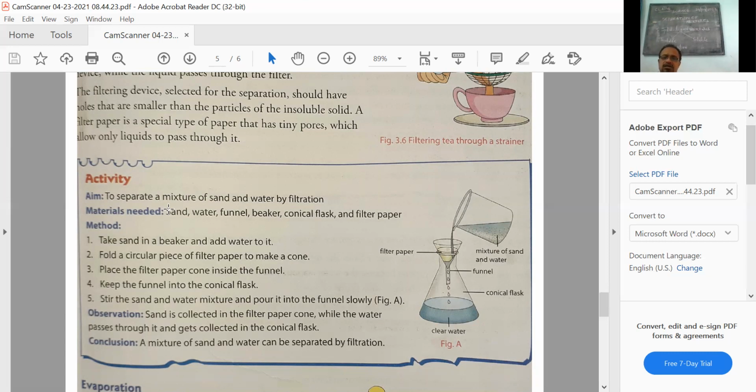So the solid sand particles are caught up in the filter, whereas the clear liquid water passes through the holes and is collected in the conical flask below. This is how to separate a solid-liquid mixture where the solid is insoluble.